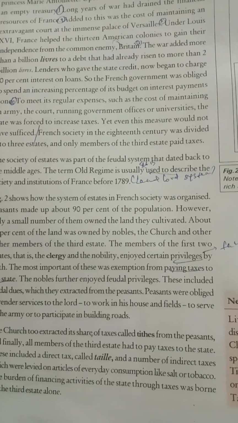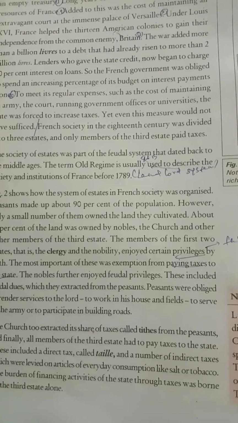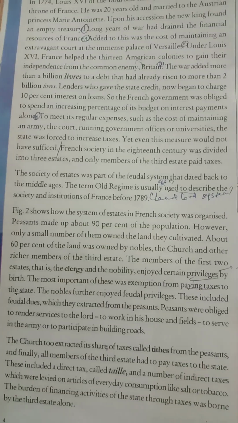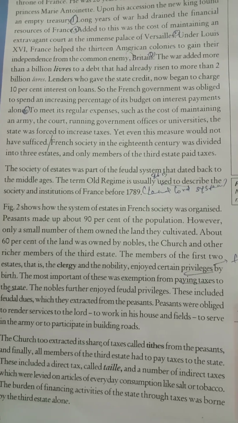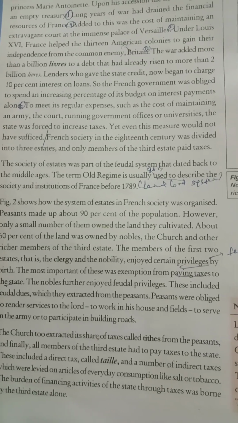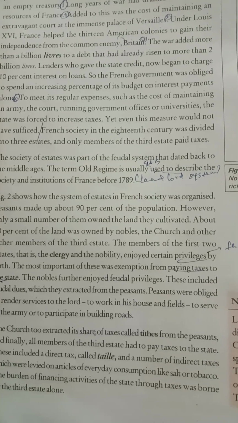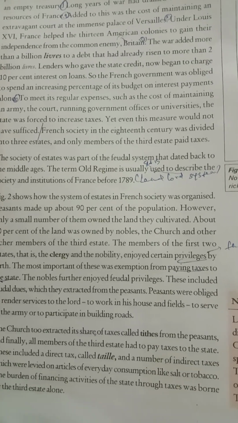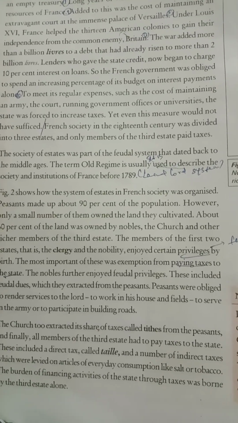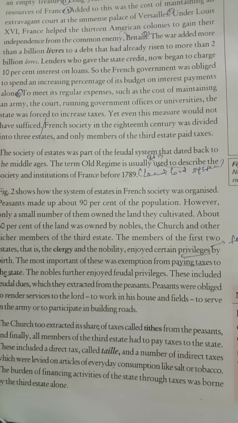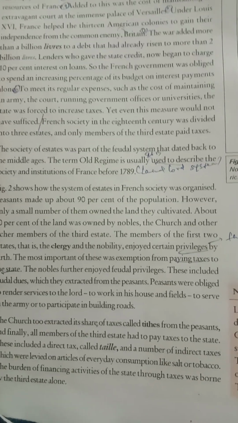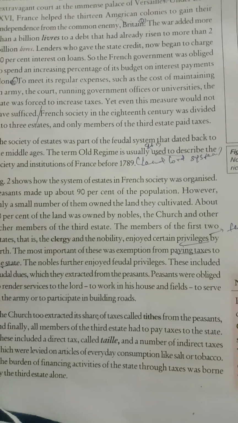Second one, the cost of maintaining an extravagant court at the immense palace of Versailles. Versailles was a palace situated outside the city, and mostly the king and queen would be enjoying there, leading a luxurious life. So in order to maintain that palace, they unnecessarily wasted the money. So this is the second cause.